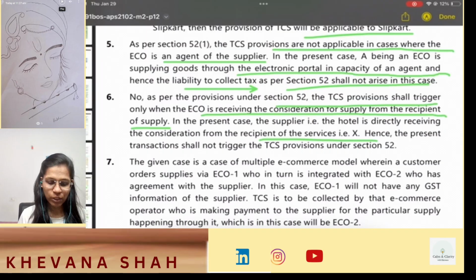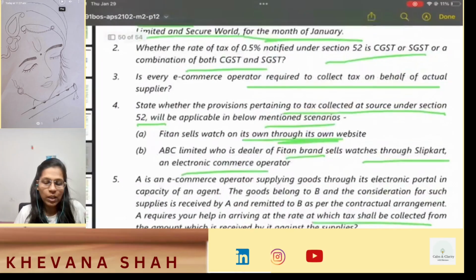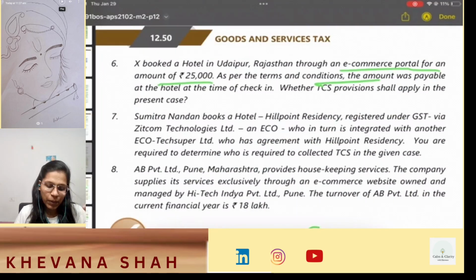Now question number 6. Okay, what it says: X booked a hotel in Udaipur, Rajasthan through an ECO for amount of rupees 25,000. As per terms and conditions, the amount was payable at the hotel at the time of check-in. Whether TCS provisions shall apply in the present case.